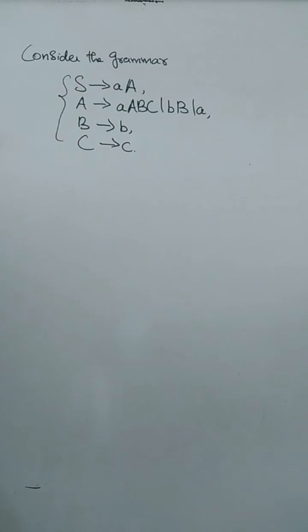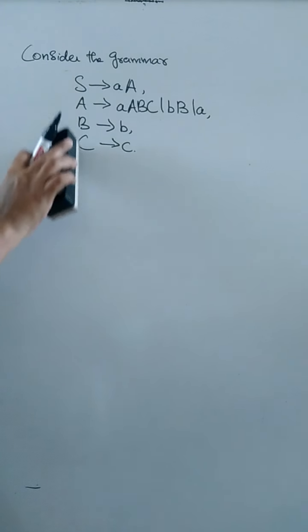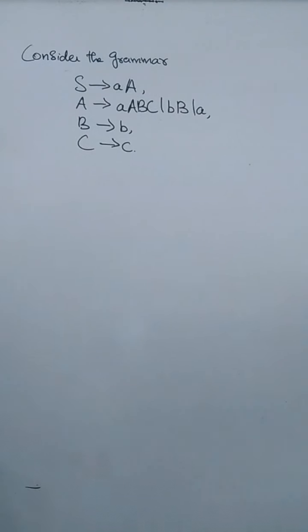So whenever you are going to construct a pushdown automata, at first we have to decide whether the given productions are in the GNF form or not. But here the given productions are in the GNF form. So what I am going to do here is directly write the transitions.